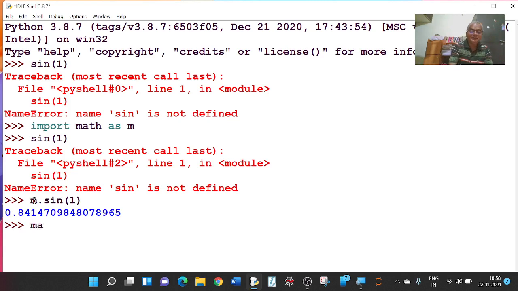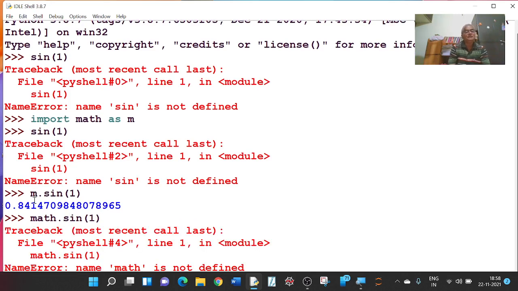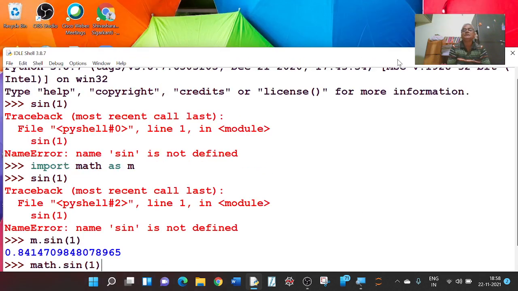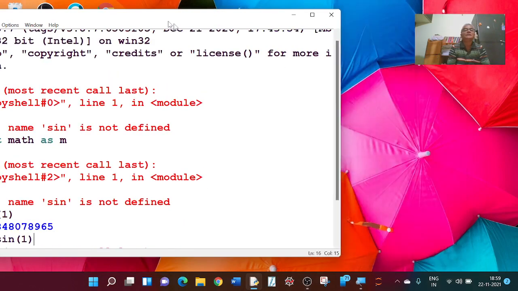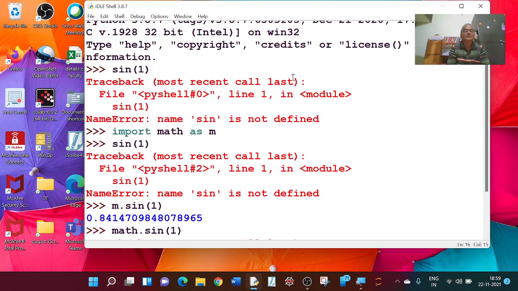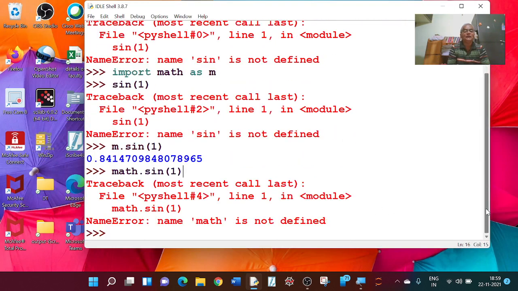Or you can write math dot sin 1, the full name. Math is not defined. Okay, just a minute. I imported math as m, so I have to type m only.